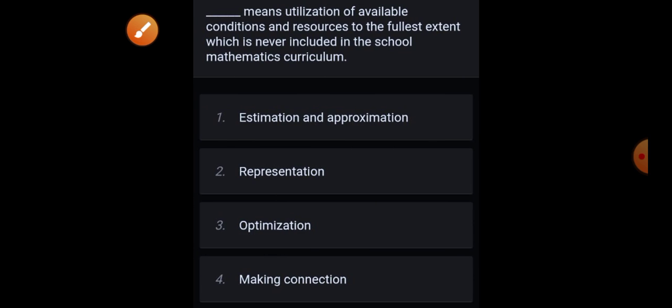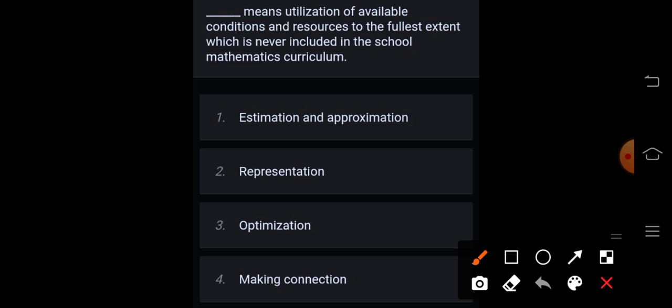Next, dash means utilization of available conditions and resources to the fullest extent, which is never included in the school mathematics curriculum. Estimation and approximation, representation, optimization, making connection. Correct answer is option 3, optimization.